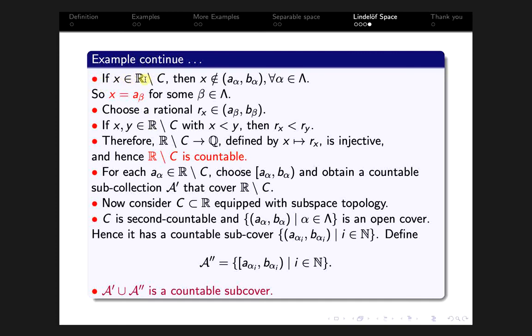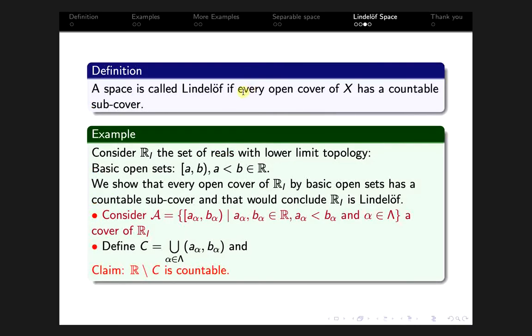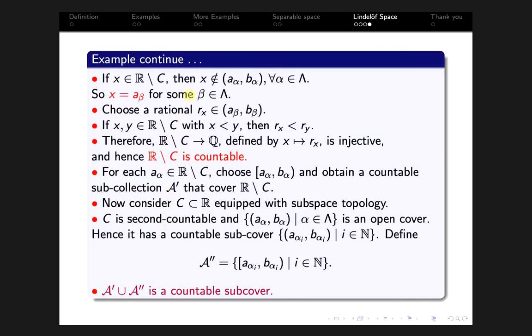If x belongs to R minus C, then x is not in the open interval (a_alpha, b_alpha). If x belonged to some open interval (a_alpha, b_alpha), then x would be in the set C, but we have chosen x in the complement of C. So x does not belong to the open interval (a_alpha, b_alpha) for every alpha in lambda.